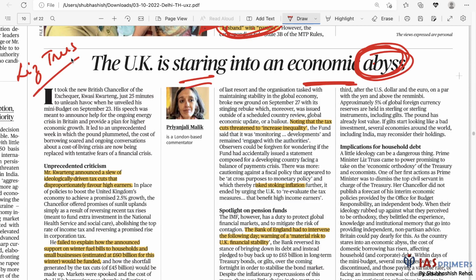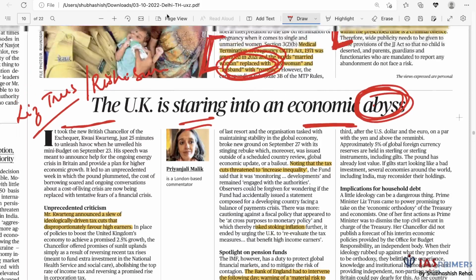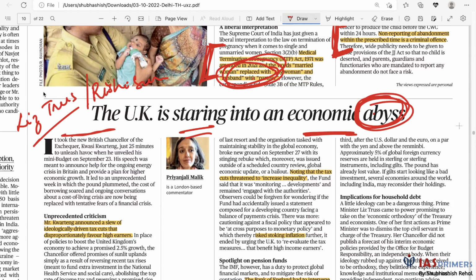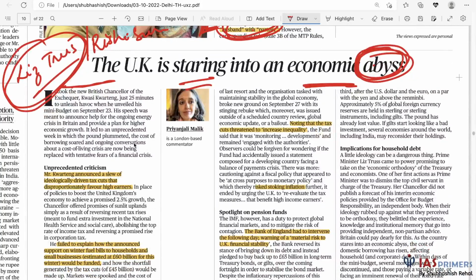So when this new Prime Minister came to power, in fact during the debates also, when the Liz Truss versus Rishi Sunak debates were taking place for the elections to the prime ministership, she said that we need to be more liberal in finance, tax, etc. So she has announced ideologically driven tax cuts. Tax cuts mean taxes have been reduced, and these tax cuts disproportionately favor high earners. Right? So tax cuts have been announced.